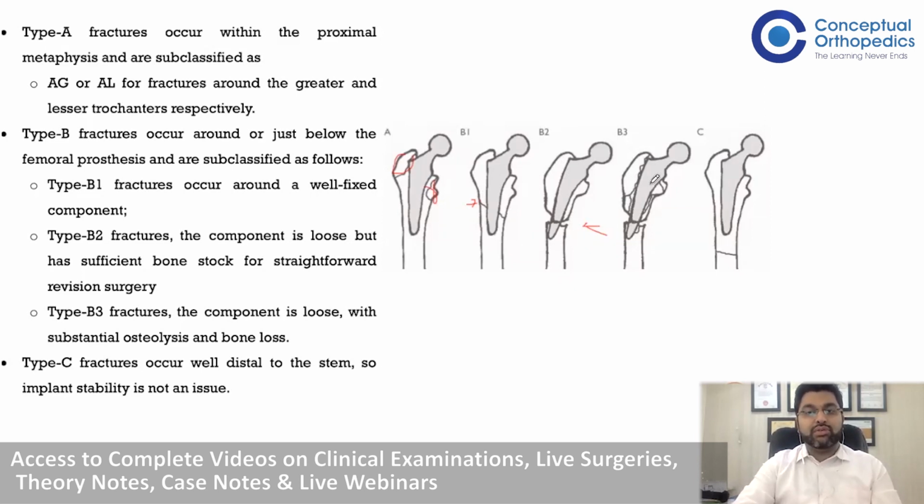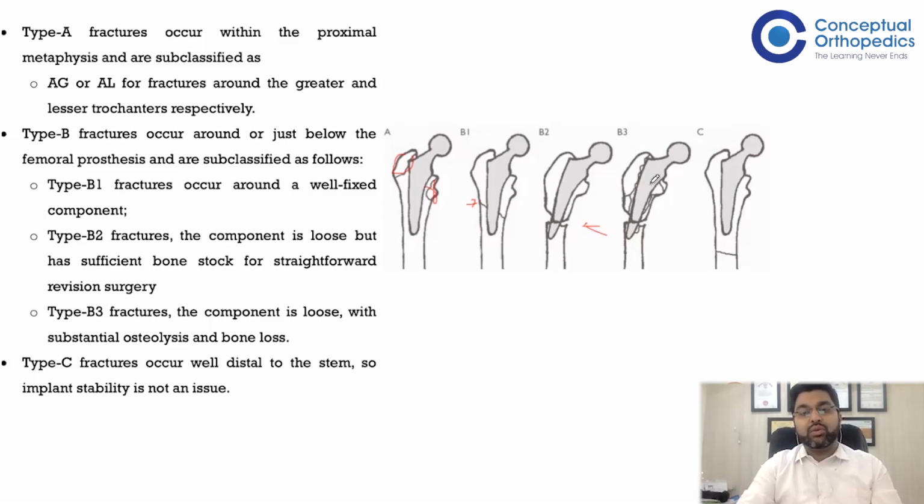So that is how you subclassify Vancouver type B. In B1, surgery is mostly fixation. In B2 and B3, it's revision THR. In Vancouver type C, the fracture is distal to the stem and it requires only fixation.